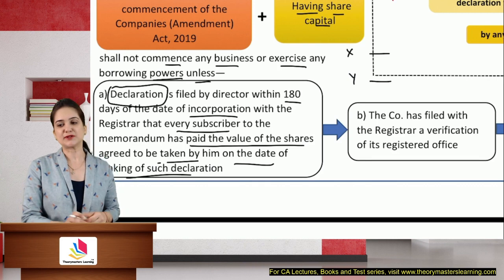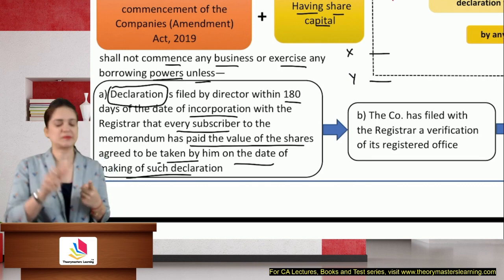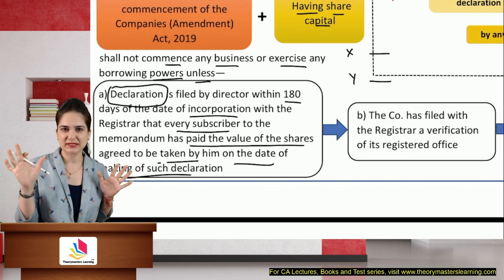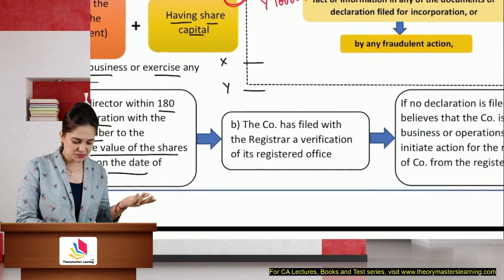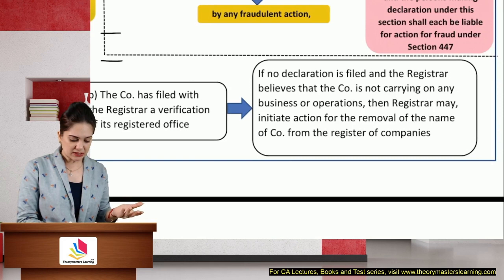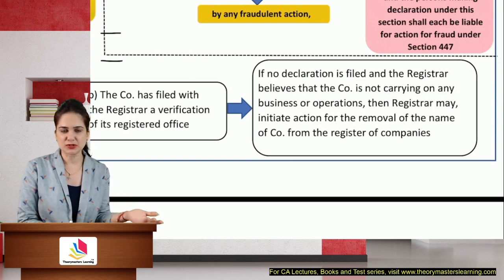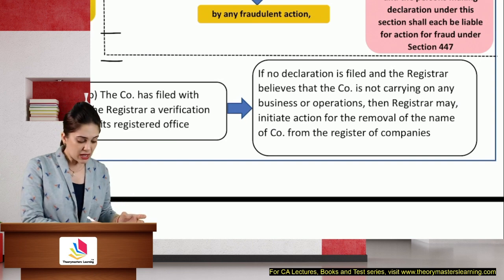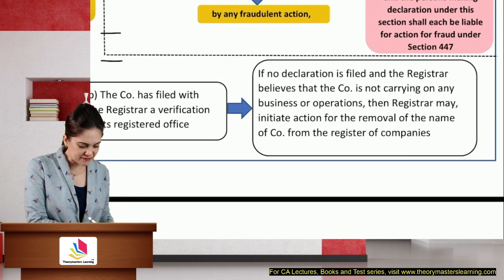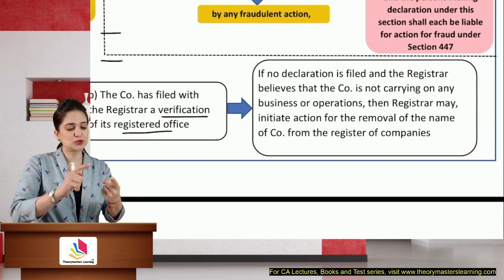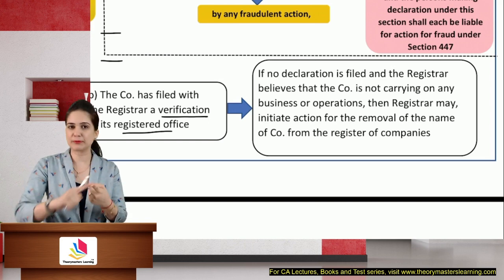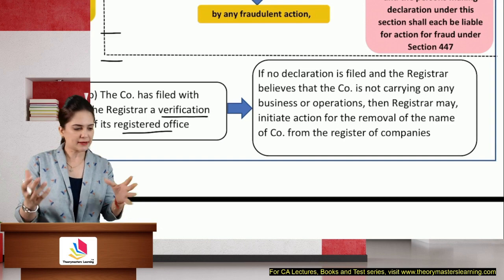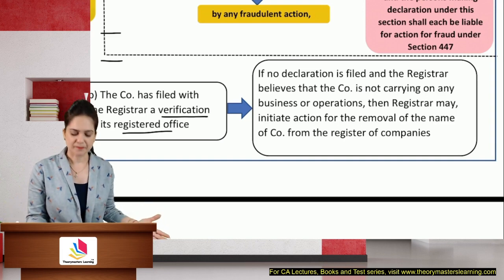You have to submit the bank statement, some proof that you have actually brought in cash in the business. If the registrar feels that you are not carrying on the business, you have not even brought capital, you have not brought what you promised, and you have not filed a verification of registered office, it means you don't have money, you have not contributed money, you are not even providing me proof of your registered office, it means maybe you're not doing business.